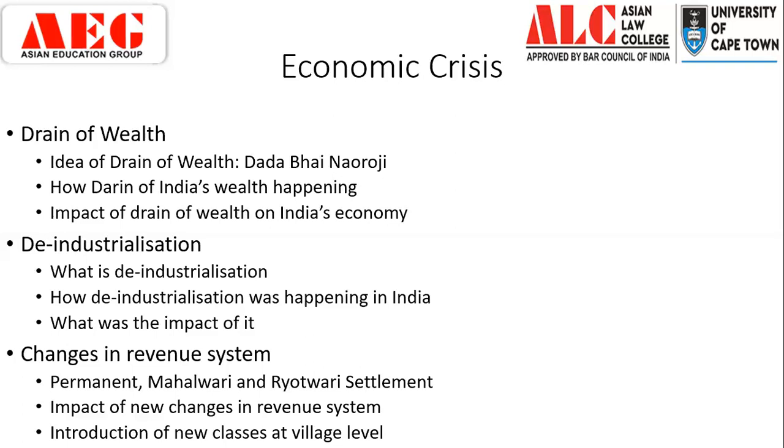There was compulsory indigo plantation. So this impacted our agriculture system, and also impacted our industries, small scale cotton industries also. So this is the concept of deindustrialization. Next, we have changes in revenue system.